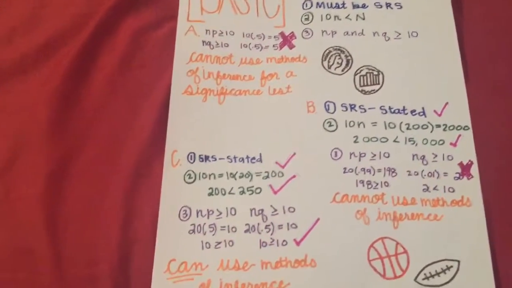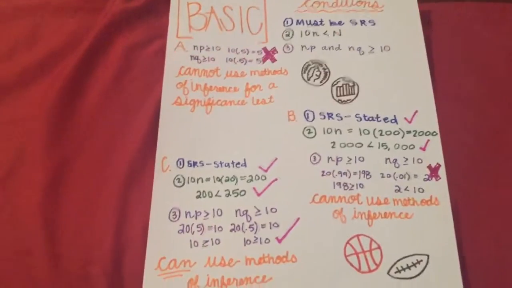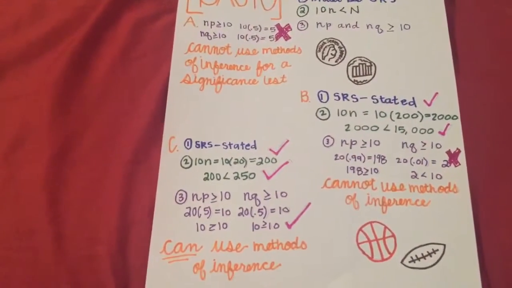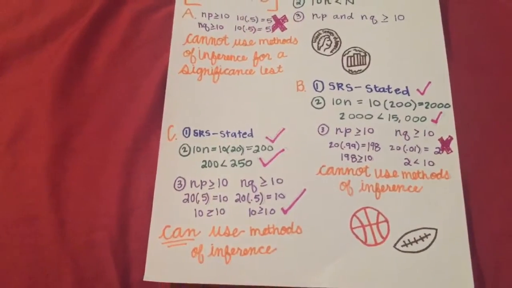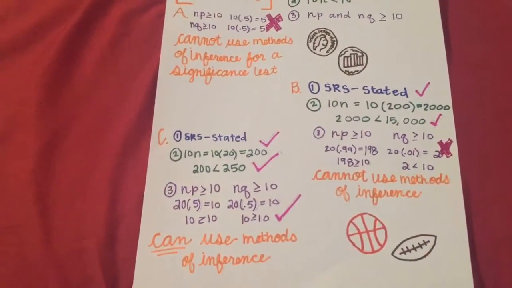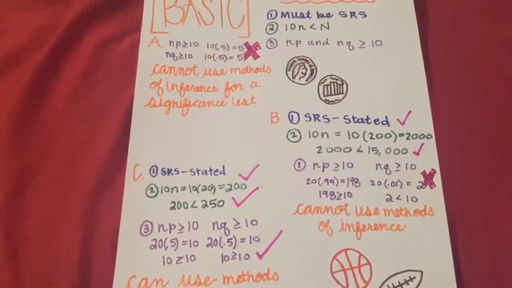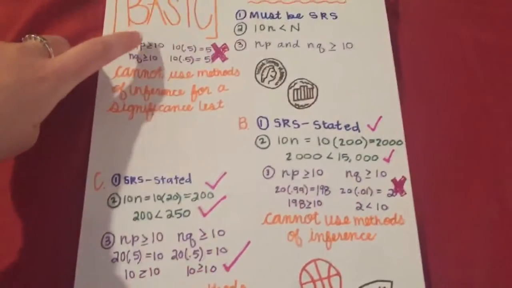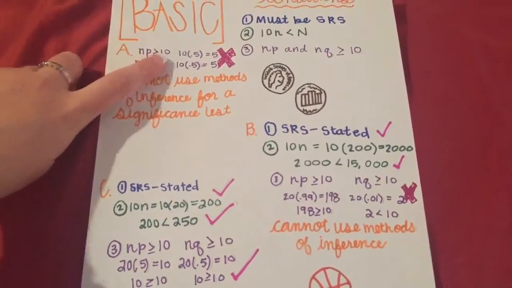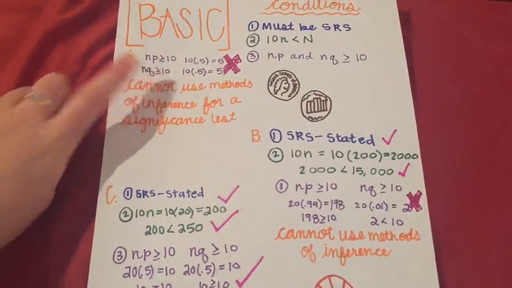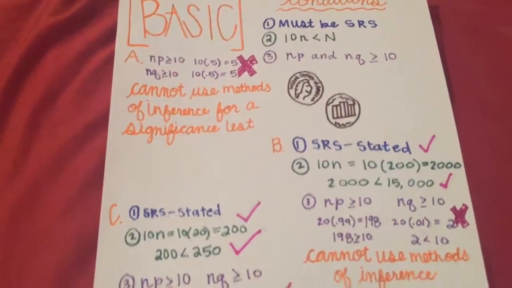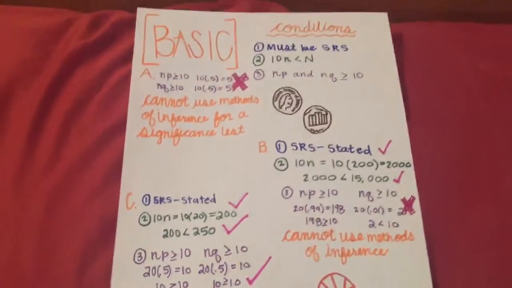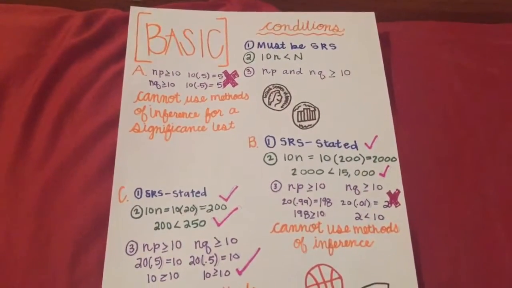For letter A, it told us that we tossed a coin 10 times in order to test the hypothesis that the H0 of p equals 0.5, that the coin is balanced. I tested whether np is greater than 10 and nq is greater than 10, and they both equaled 5, which is not greater than 10, and that means that we cannot use the methods of inference for a significance test.